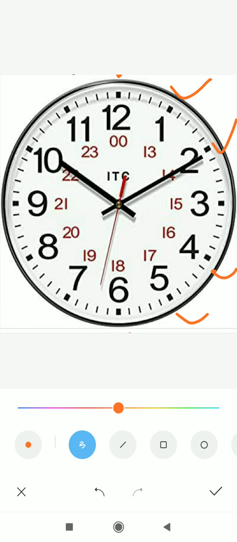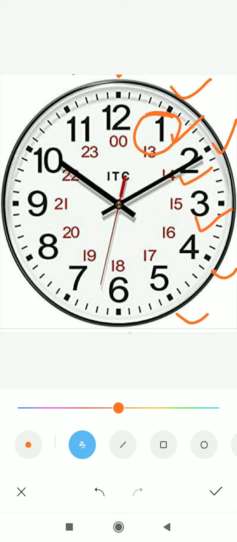After 12 noon, it's 1 p.m., 2 p.m., 3 p.m. Post meridian. Before noon it's a.m., ante meridian, and after noon post meridian. I am talking about the 12-hour clock.